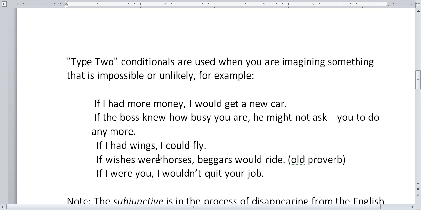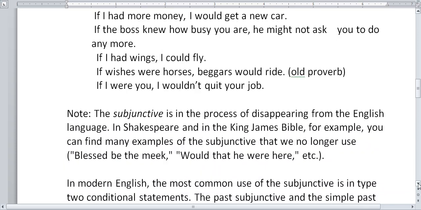However, look what happens in this sentence. If I were you, I wouldn't quit your job. Normally, in the simple past, you use I was, right? And the reason why this is different is that this is not really the simple past. It is something called the subjunctive. It's a new verb tense that you may not have learned yet.